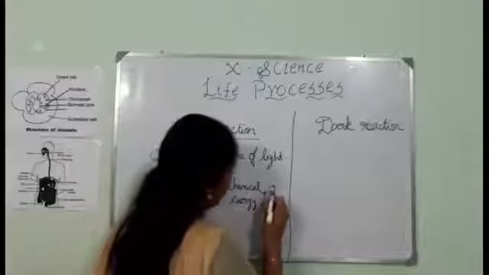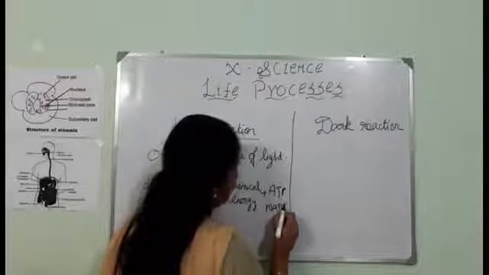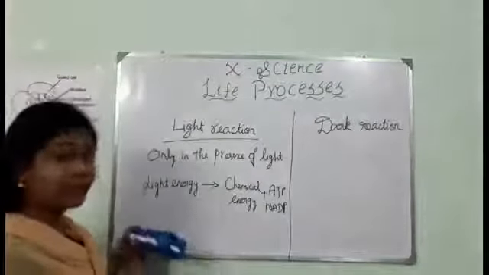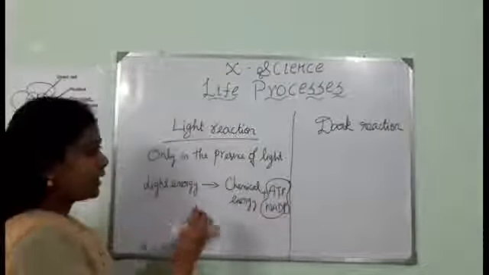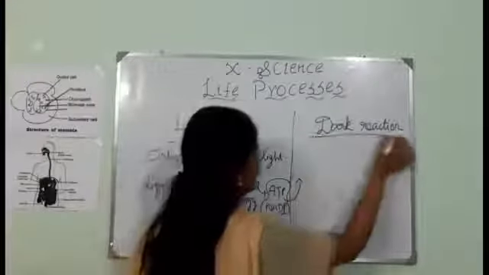Already I have told you, that is ATP plus NADPH. Okay. In light reaction, the plants do not prepare food, but we get energy to prepare food. Now this energy is transferred to the dark reaction.